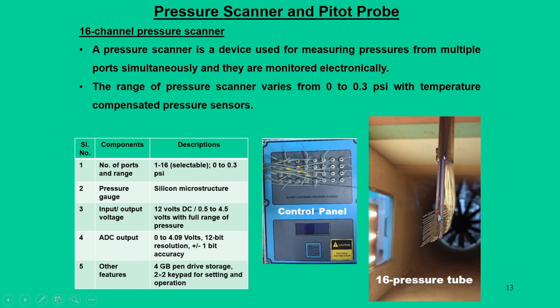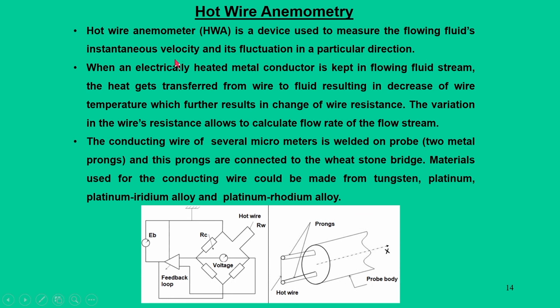at different locations in the wind tunnel. So, as a result, at a given point we will have about 16 pressure data with which we can talk about the accuracy level of the measurements. So, this is what we call a 16 channel pressure scanner.